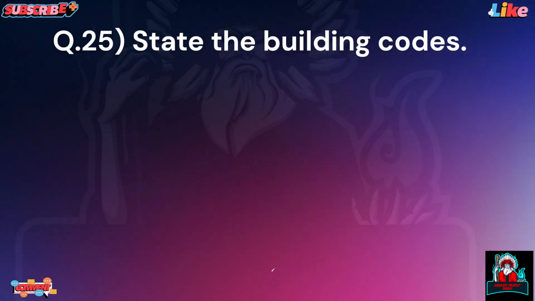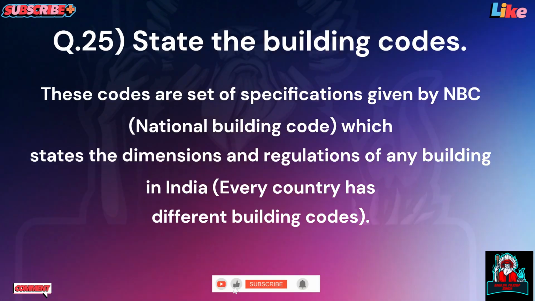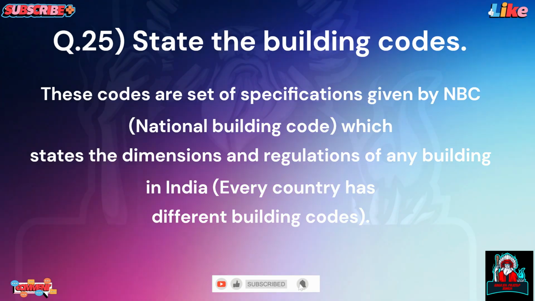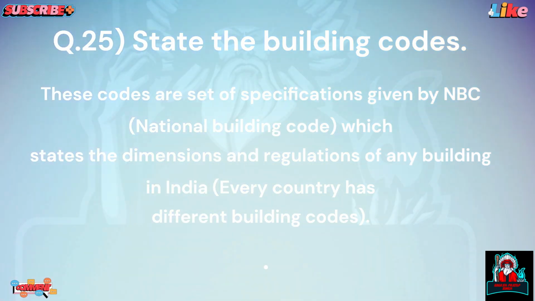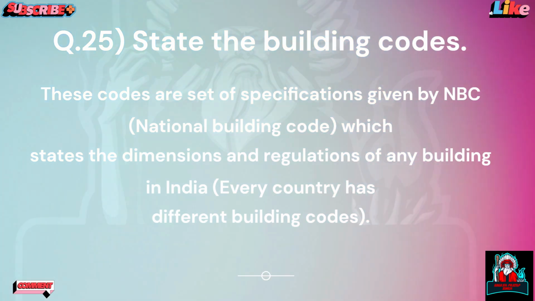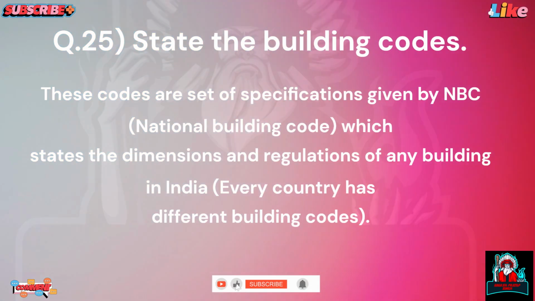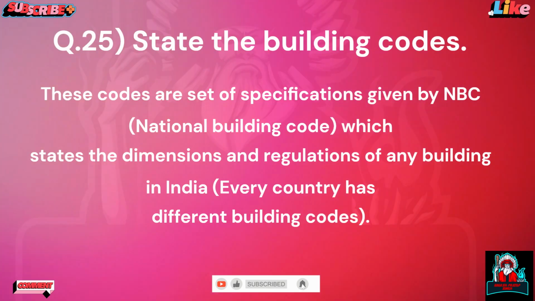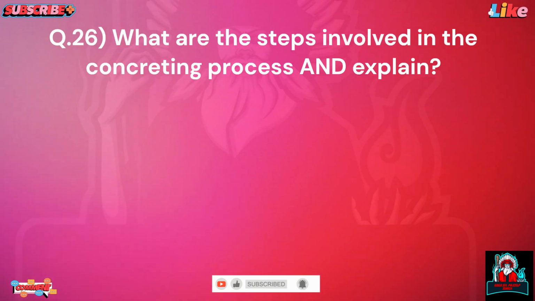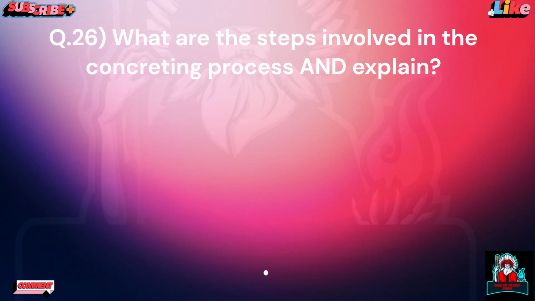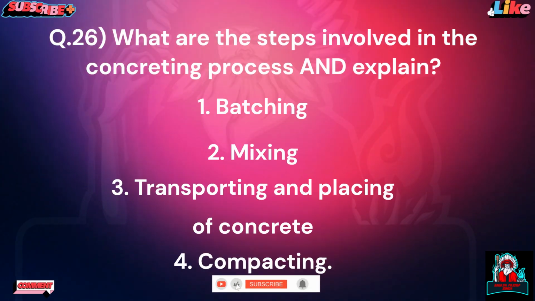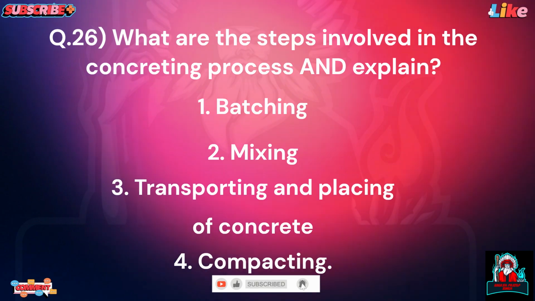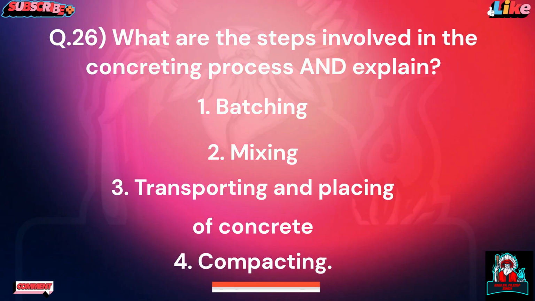Question 25. State the building codes. These codes are a set of specifications given by NBC, National Building Code, which states the dimensions and regulations of any building in India. Every country has different building codes. Question 26. What are the steps involved in the concreting process? The major steps are 1.